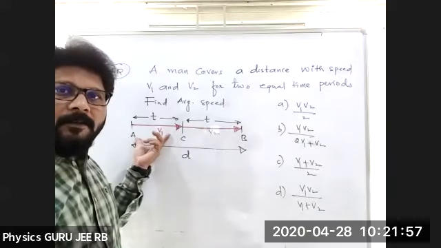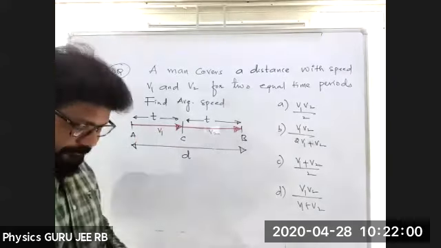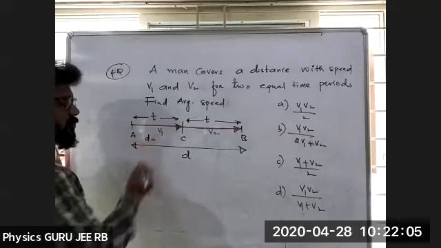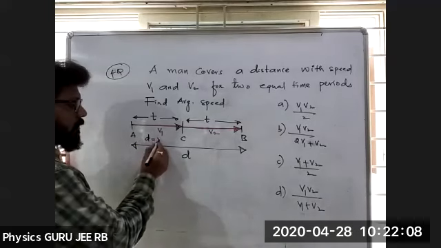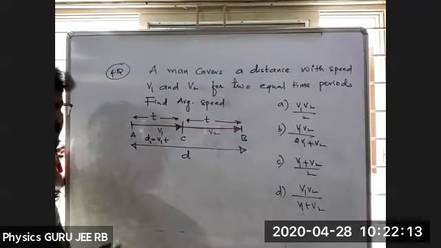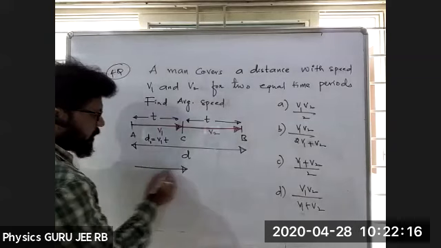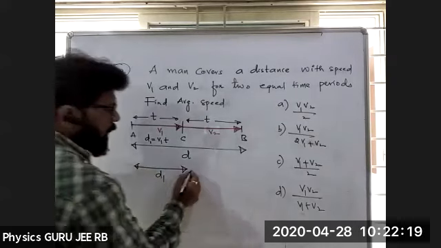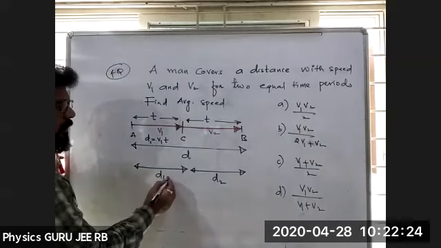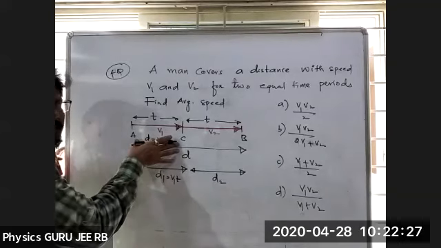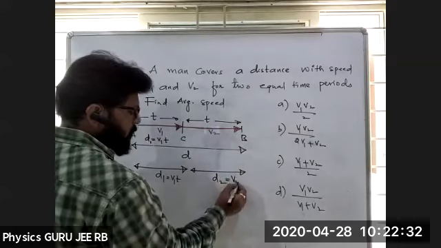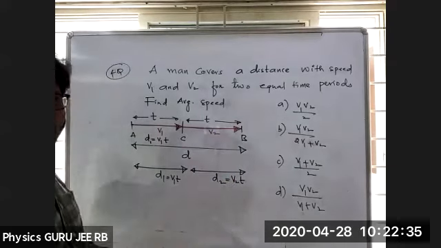Distance equals velocity into time, that is V1 into T. Let me take it as d1 for A to C and d2 for C to B. So d1 is V1 into T, the distance traveled from A to C. And d2 is V2 into T. Yes, all of you, sir? No?